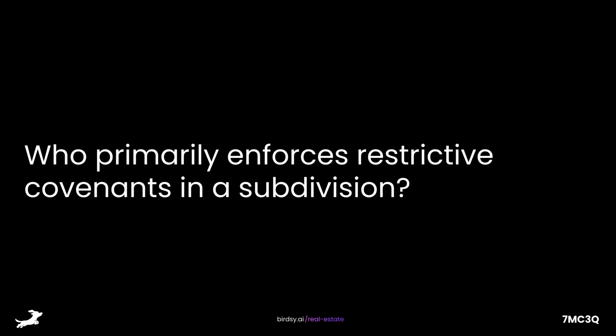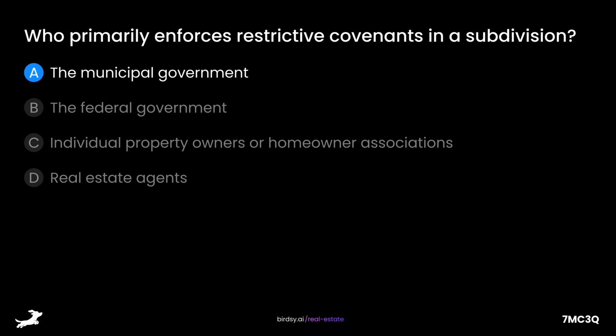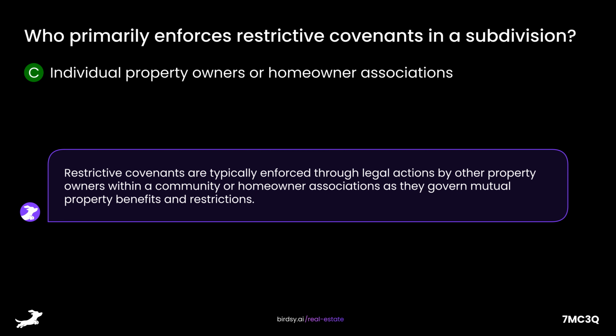Who primarily enforces restrictive covenants in a subdivision? Is it A, the municipal government? B, the federal government? C, individual property owners or homeowner associations? Or D, real estate agents? The answer is C, individual property owners or homeowner associations. Restrictive covenants are typically enforced through legal actions by other property owners within a community or homeowner associations, as they govern mutual property benefits and restrictions.